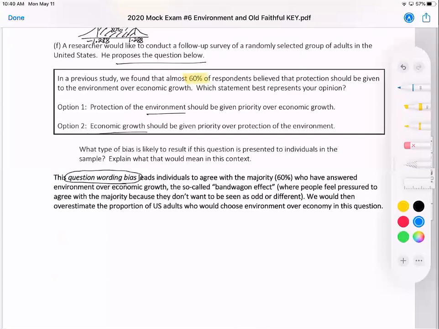The majority who answered environment over economic growth creates a kind of bandwagon. That's not a specific AP stats term, but sometimes students in AP Gov or psychology like to mention it. It's the bandwagon effect, where people feel pressured to agree with the majority because they don't want to be seen as odd or different. So we would overestimate the proportion of US adults who would choose environment over economy. This is a type of non-sampling bias. A random sample is taken, so it's not a sampling error, but it's a non-sampling error. The wording of the question has led to bias, and then you explain that.